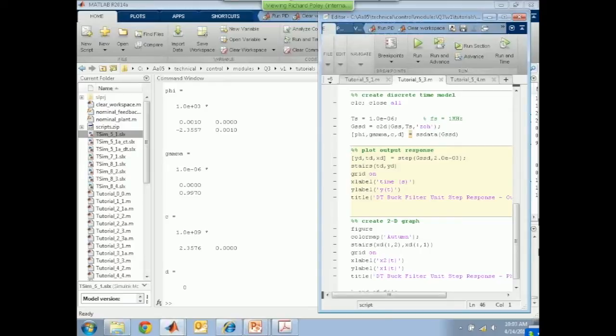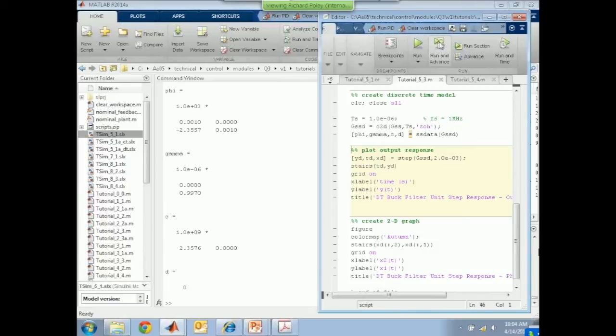It's a physical system, so we typically have a strictly proper transfer function, which in the end gives us a D matrix, which is 0. You can see at the bottom of the screen. And we'll plot now the output of this. Now, when I'm plotting the output, it's the same thing as before. I've got y, t, and x. These are the arrays which are going to be created to hold the output, the time vector, and the state vectors. And I'm doing step, GSSD, that's the system that's been created in the previous screen, and the time.